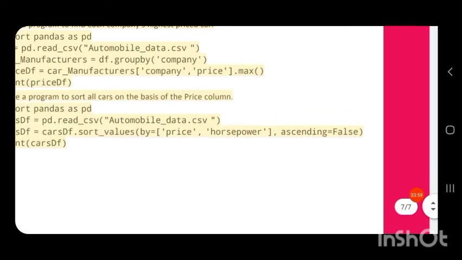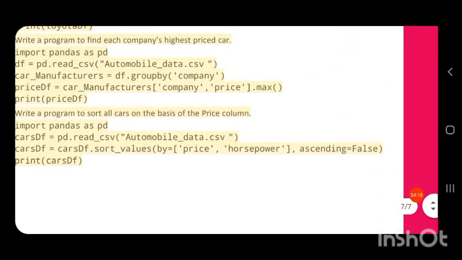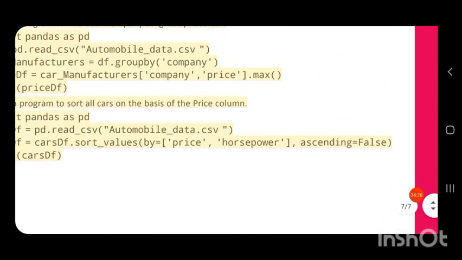So for the sorting function, the function name is sort underscore values, by equal to the column based on which we are sorting. So by equal to, in square brackets, in single quotes, the column name. The column name should be price, because we are sorting on the basis of price. Then comma ascending equal to false.